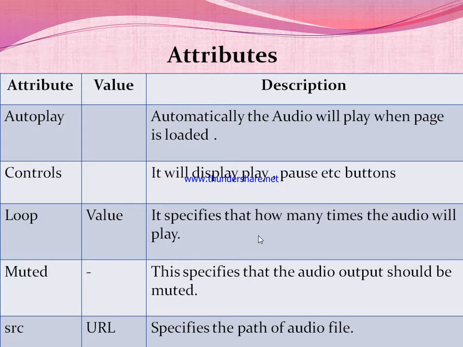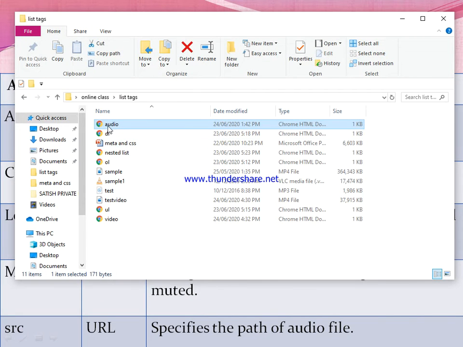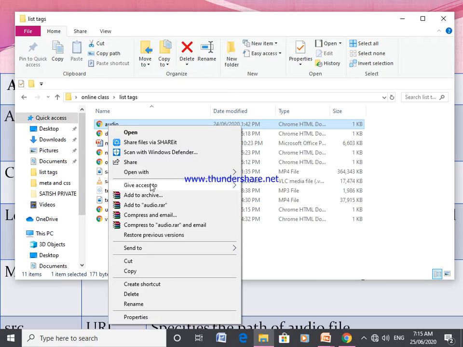The next is src, the most important attribute of the audio tag. It takes a value in the form of a uniform resource locator, and it specifies the path or file name of an audio file. So we'll discuss this audio tag practically. Let me explain the code of the audio tag.